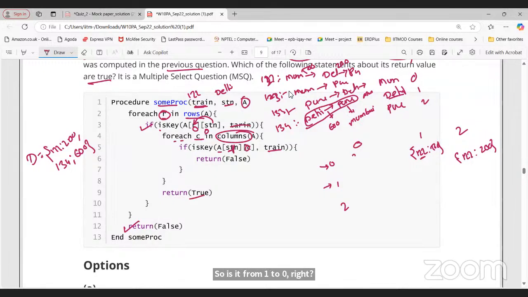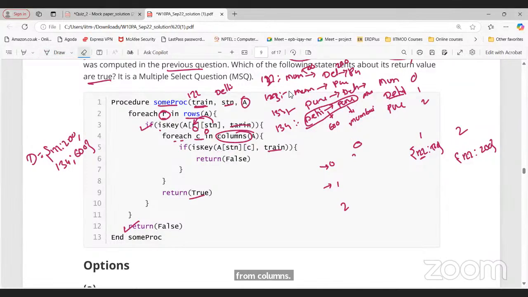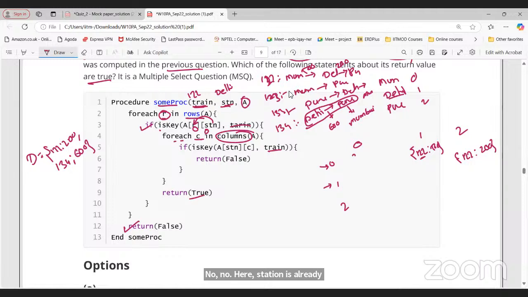But in reverse order, do we have it? No, here the station is already fixed. The input is the train and the station. So we are saying the train number is 1, 2, 2 and the station is Delhi, which is 1 here. We need to find for which value of C there exists a train between 1 and that particular C. If you see, for C equal to 2, I again have the train 1, 2, 2.